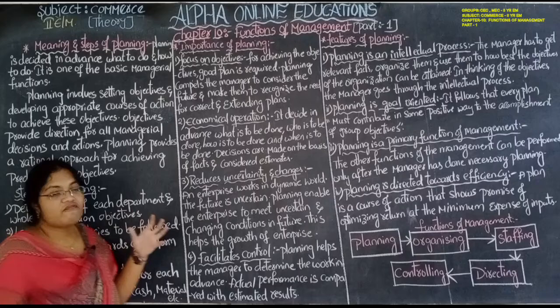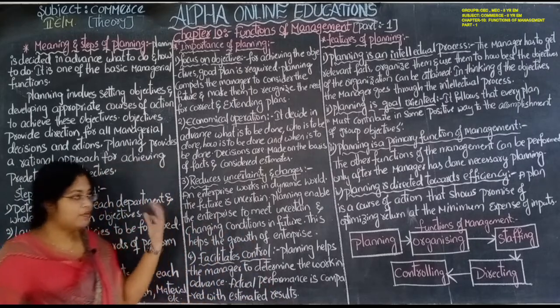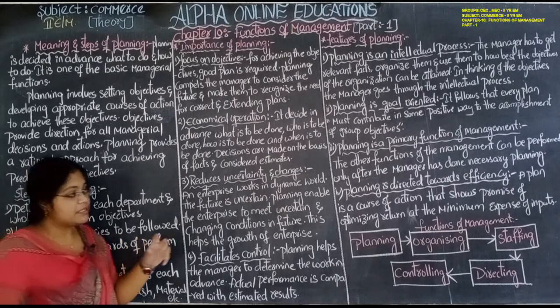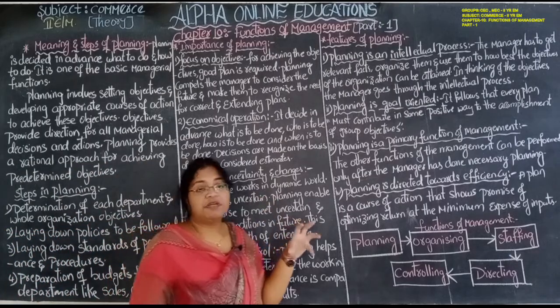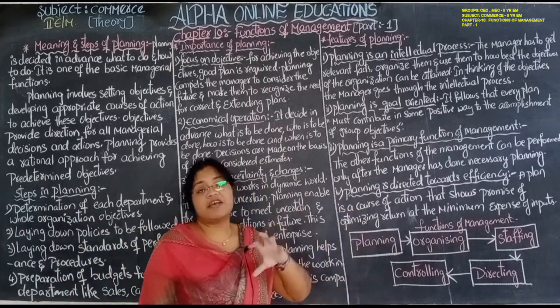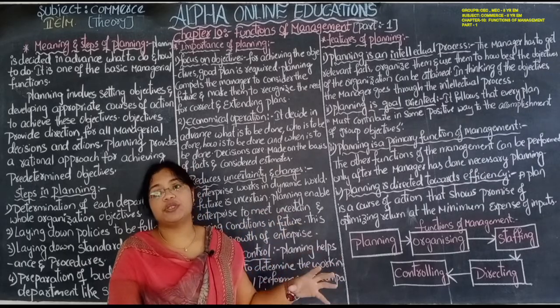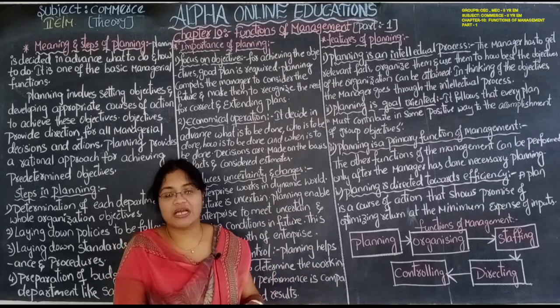There are a number of functions of management, which we will discuss in detail, each and every topic. First, meaning and steps of planning. Management has to prepare certain functions, and based on those functions, the management can achieve the ultimate goal of the organization.